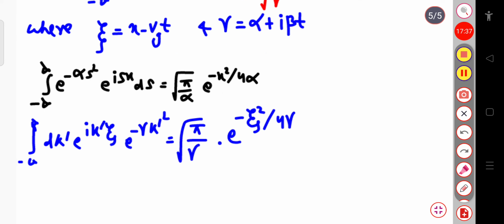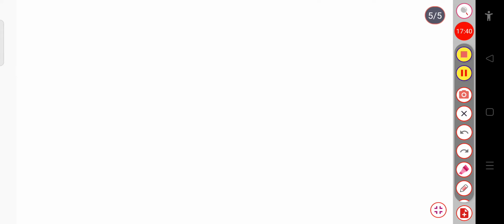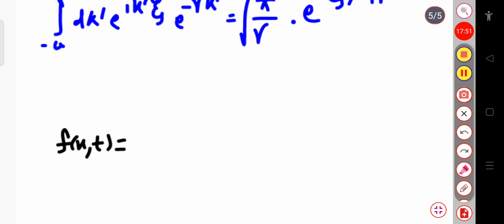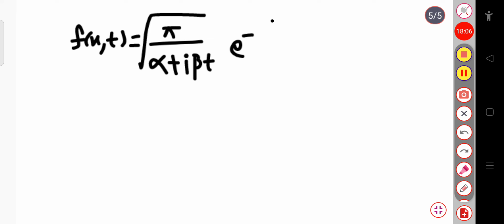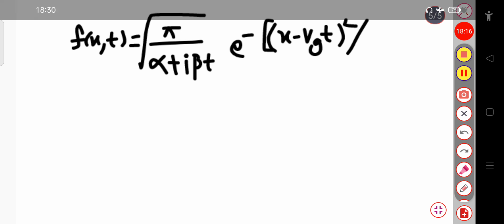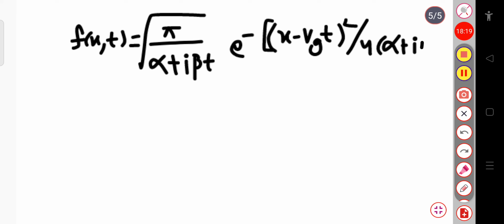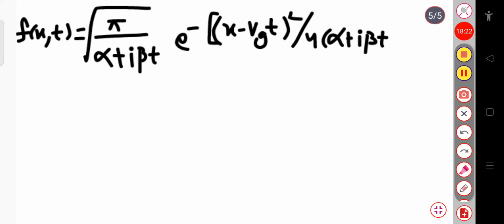Now I can write f of x,t equal to pi by gamma root over, so this will be pi divided by alpha plus i beta t whole root over, into exponential minus x minus Vg t whole square, where Vg is the group velocity, divided by 4 into alpha plus i beta t. Now this is the value of f of x,t.